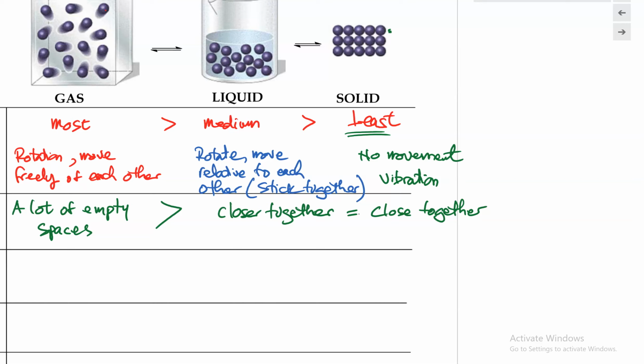An example of this is if we take a bottle of water and put it in the freezer to change the water from a liquid into a solid, we would see that the bottle expands a little bit. That tells us that the solid state has a bit more volume compared to the liquid state. But this is dependent on the different types of substances. So for the most part, we can consider them to have very similar amounts of spacing between them.